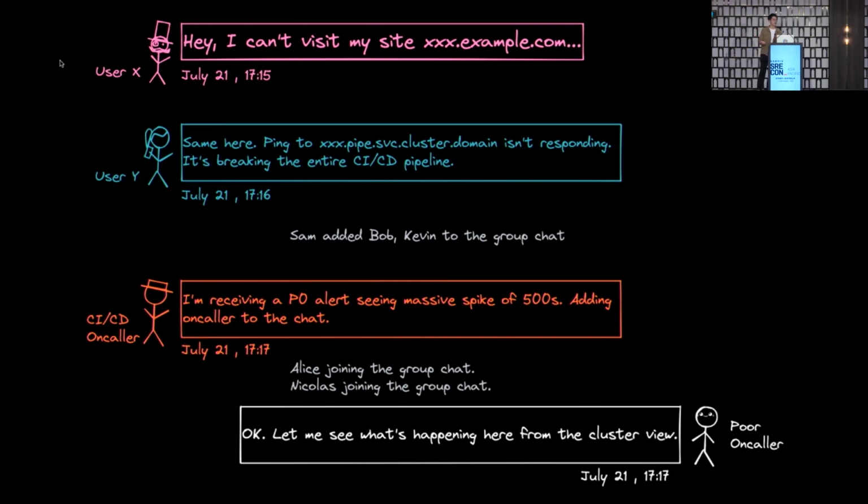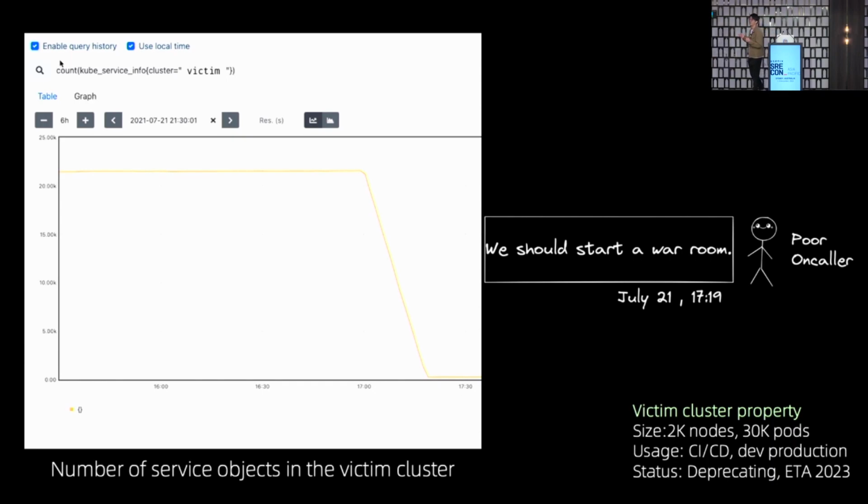We got more and more alerts and more user escalations. So our on-caller decided to take a look. And this is what he saw when he poked around the monitoring dashboard to check the number of services in that cluster. It dropped from more than 20,000 to almost 0. So everything disappeared. I was around, so immediately everyone panicked, and we started a war room. The victim cluster is a production cluster, which hosts over 2,000 nodes and 30,000 pods, and is mainly used for our CI/CD jobs and pipeline things.